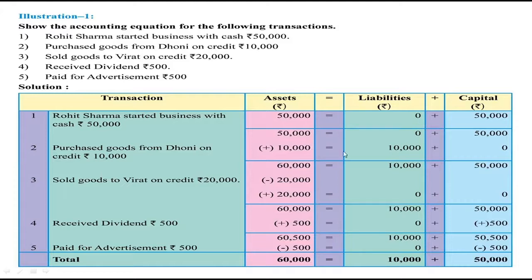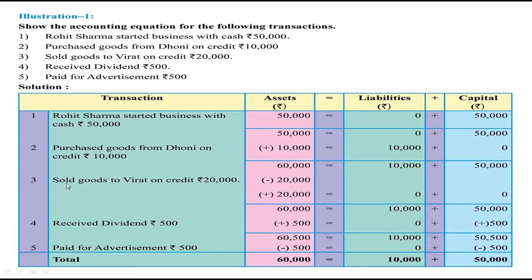Now on the liability side, he had the capital of rupees 50,000, but since he purchased goods on credit basis, our outsider liability increases by rupees 10,000, because our creditors increase by rupees 10,000. So the total of the liability side is 10,000 plus 50,000, that is 60,000.